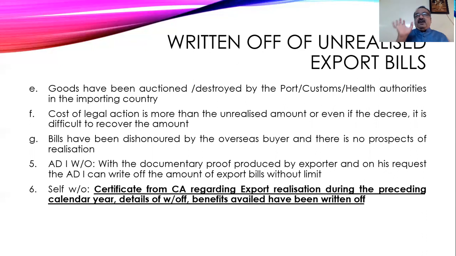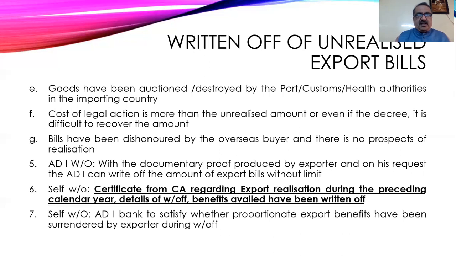Then what is the amount written off? Details of the write-off, and what are the total benefits that have been written off? For this, you have to produce a certificate from the chartered accountant. Then the authorized dealer has to satisfy whether proportionate export benefits have been surrendered by the exporter during the write-off. This is a very important thing, because an exporter has to see the duty drawback. As you have written off the export proceeds, to the extent of the write-off, the duty drawback has to be returned to the government, and it is the duty of the authorized dealer to see whether the same is being returned by the exporter to the government.